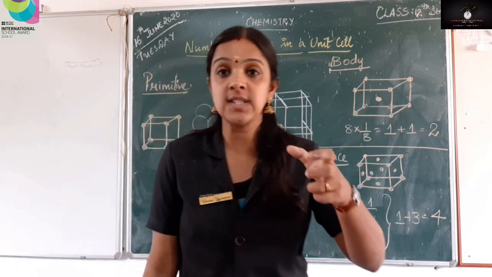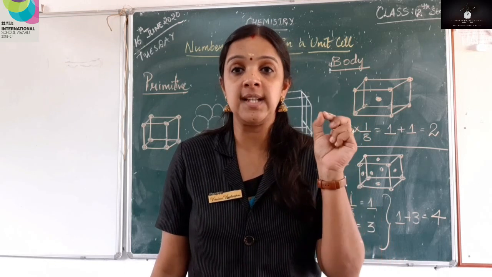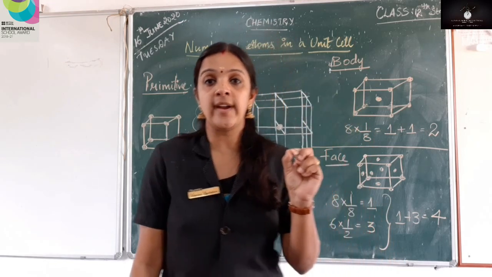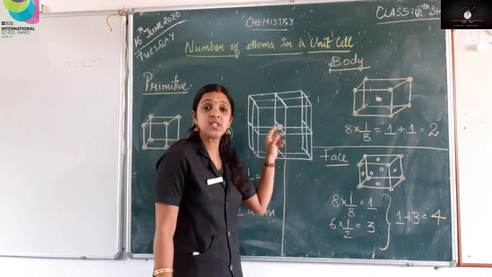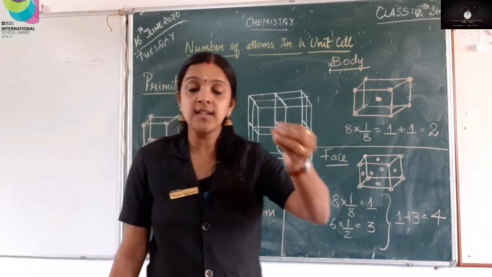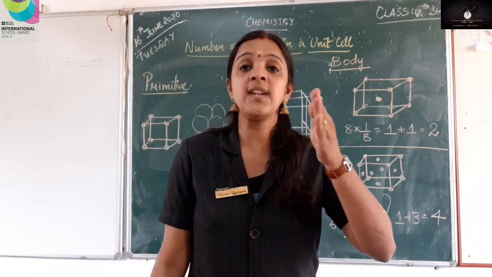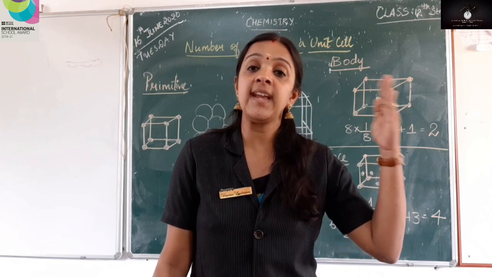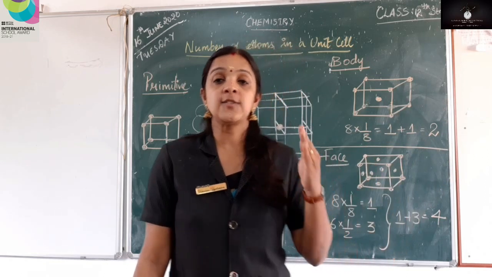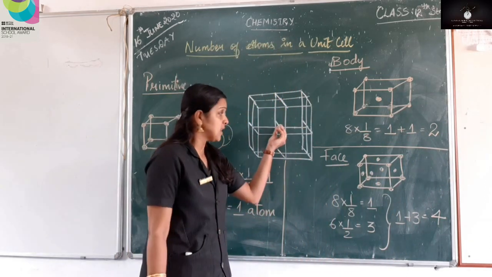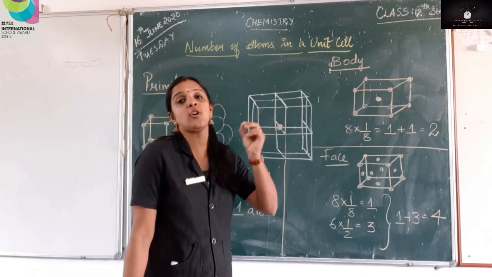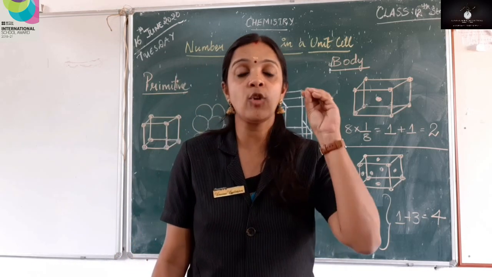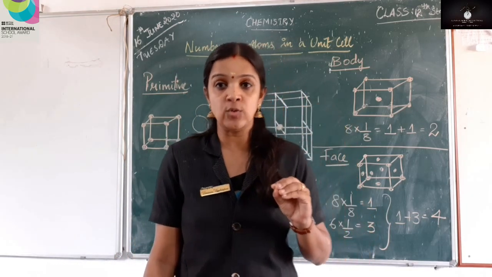So what I am going to say is that a unit cell has a lattice point, that is an atom, which does not contribute completely to the unit cell. It is being equally shared with 8 other unit cells. So what happens in that case? Only 1/8 of an atom is being contributed to that particular unit cell.